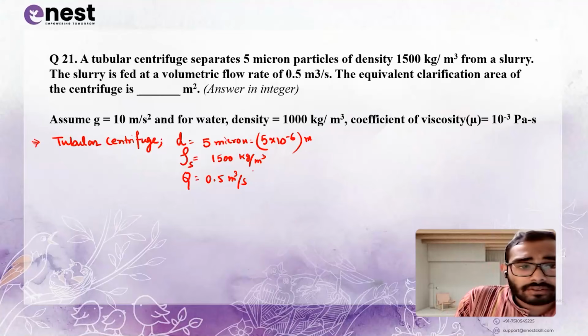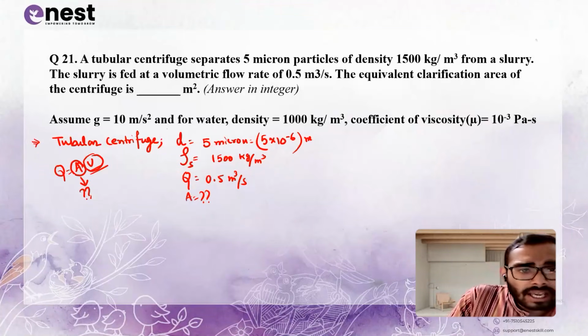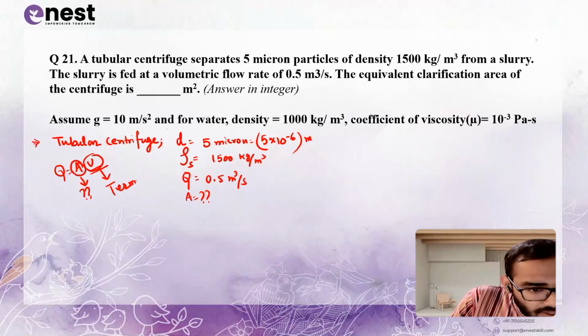And the equivalent clarification area I have to find out. Means you know Q equals to area into velocity. So area, this area you have to find out. Before that you have to find out the velocity. Okay. As it is for the separation, so this velocity is a terminal velocity. How you can calculate? You can calculate with the Stokes law.